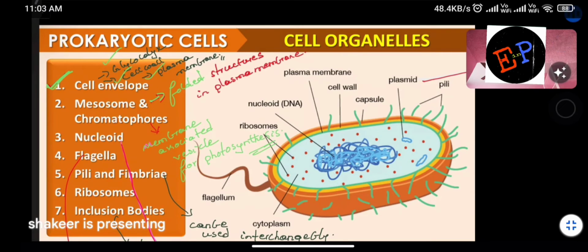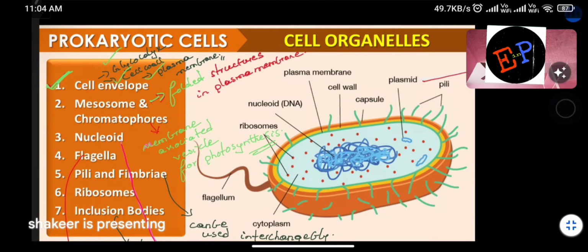So mesosomes and chromatophores. What are these mesosomes and chromatophores? They are structures which are just like foldings in the plasma membrane. The innermost layer is called plasma membrane. First one is glycocalyx, middle one is cell wall, and the third one is the plasma membrane. In this plasma membrane there will be some foldings.